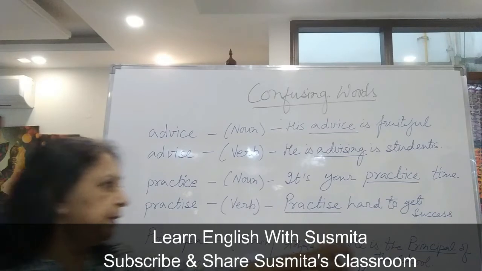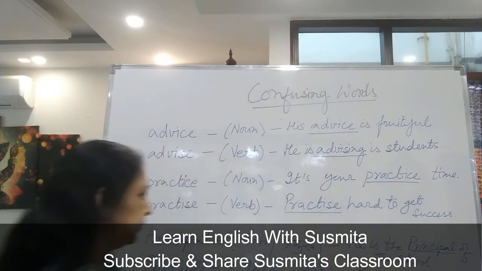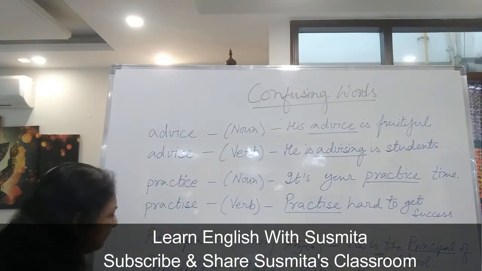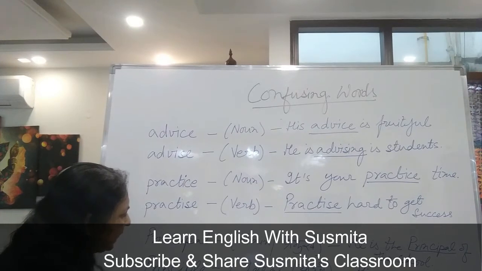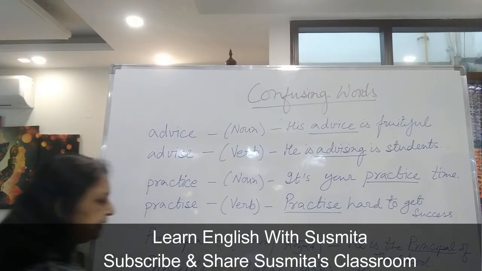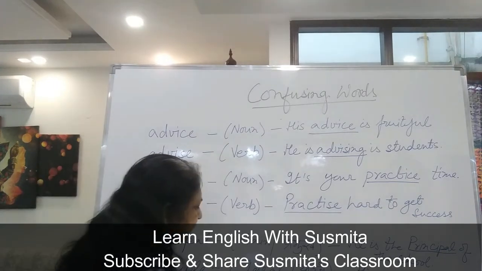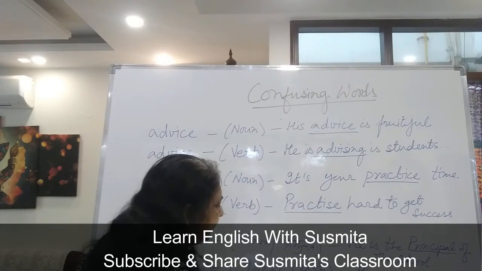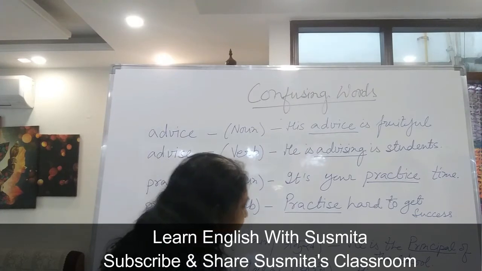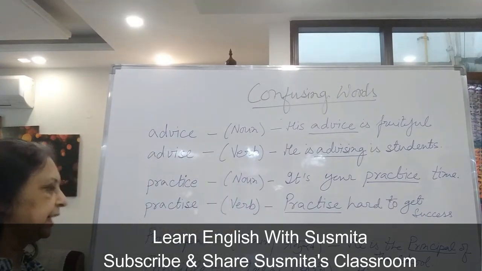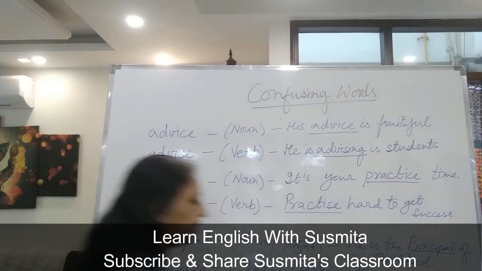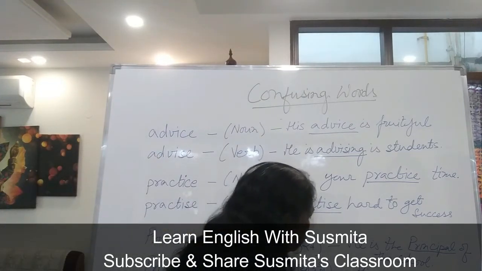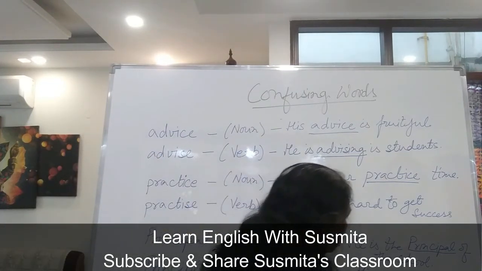One more sentence you can write, like principles. Principal means प्रधानाचार्य. Principles means आदर्श. प्रधानाचार्य के आदर्श बहुत अच्छे हैं. Principal's principles are very good.